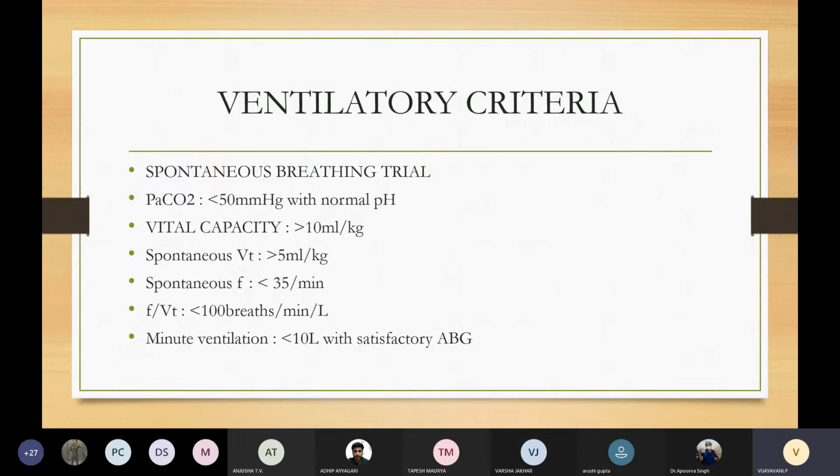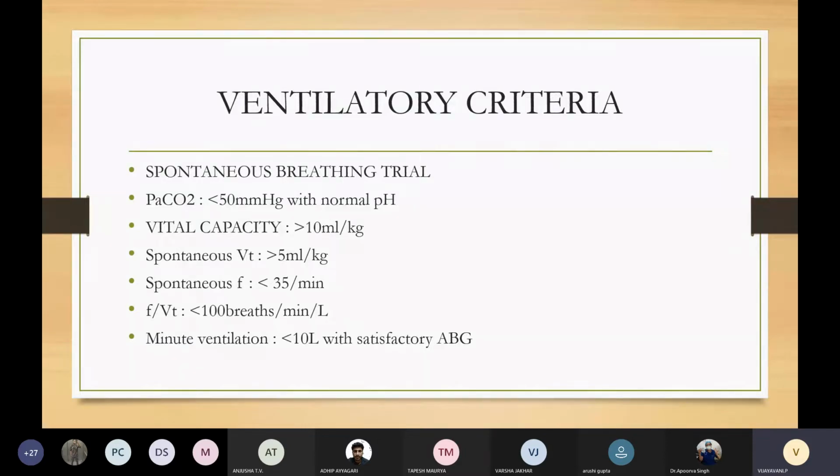Now coming to vital capacity, it should be more than 10 ml per kg. What is vital capacity? It is the volume of air that is maximally exhaled after a maximal inspiration. Spontaneous tidal volume should be more than 5 ml per kg. As discussed in our previous class, both vital capacity and spontaneous tidal volume can be measured using a device, that is Wright spirometry. Spontaneous frequency should be less than 35 per minute. And f by VT, this is RSBI, rapid shallow breathing index. The value should be less than 100 breaths per minute per liter. It will be discussed in my later slides.